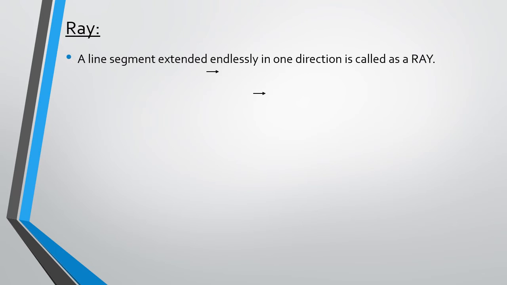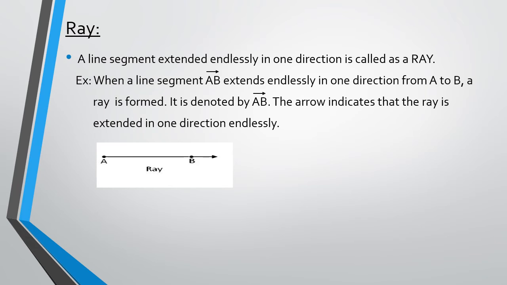Let's learn about a new topic, ray. What is a ray? A line segment that is extended endlessly towards one direction is called a ray. Here the figure which represents a ray is shown, children. When a line segment AB extends endlessly in one direction, from A to B, a ray is formed. It is denoted by AB with an arrow mark symbol on top.